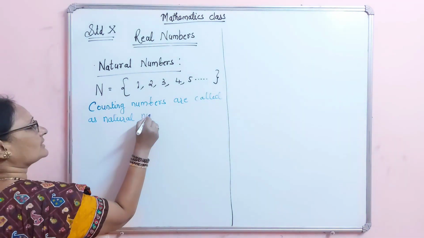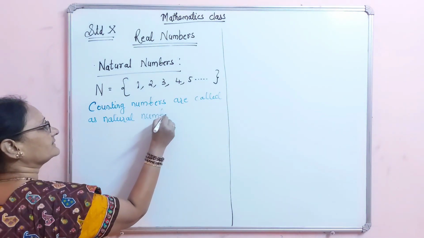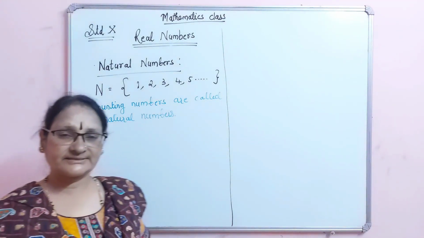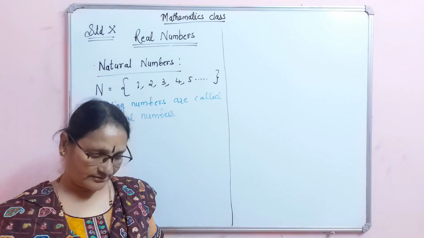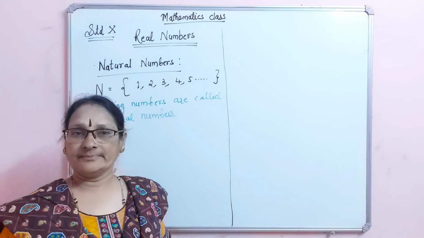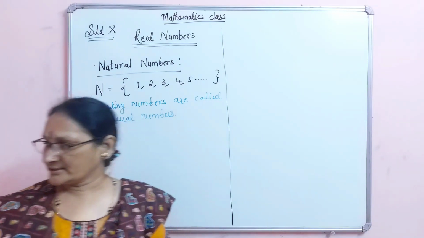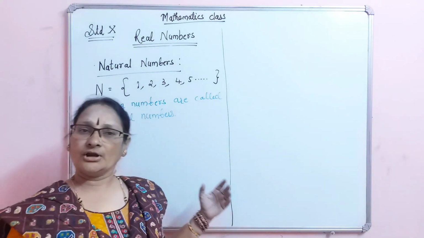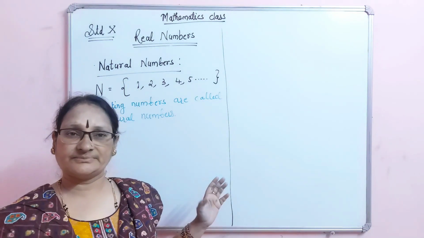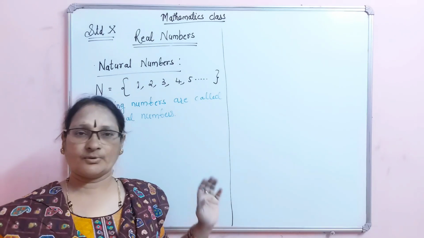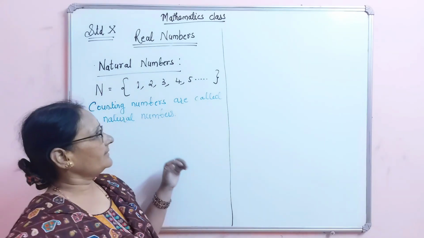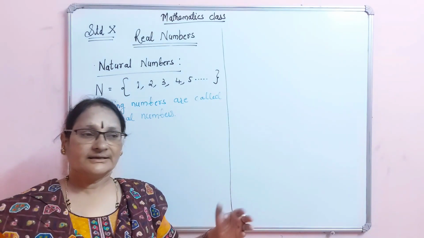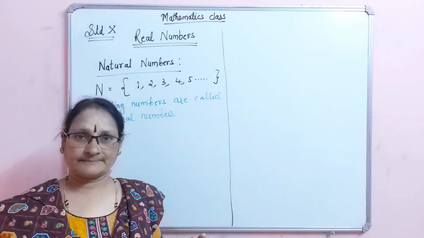Natural numbers. What are these counting numbers, you may think? In the smaller classes, I think you might have understood, but still once again I just recall your memory. Counting numbers. In the prehistoric days, the people were not at all knowing about mathematics or any subject, or not at all bothered about education. In those times, they used some numbers. That means while counting, they used some symbols.